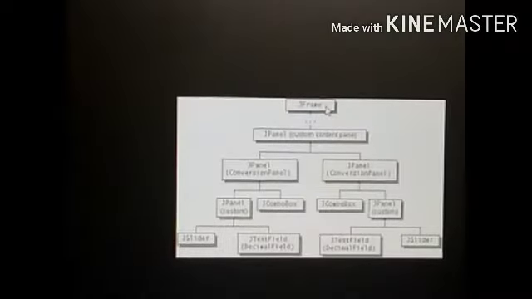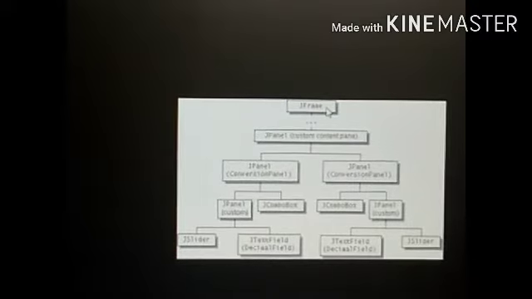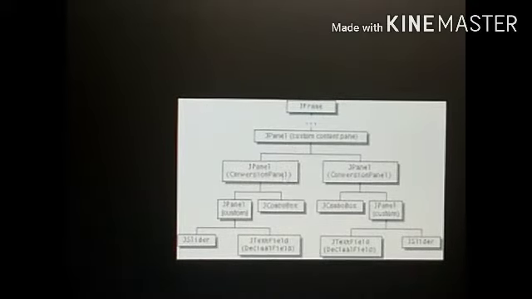The first one is the top level container JFrame, and here we have lightweight containers, JPanel. A number of JPanels can be placed under a JFrame. This is the top level hierarchy: JFrame, inside a JFrame a JPanel, again a JPanel, again a JPanel and a JComboBox.